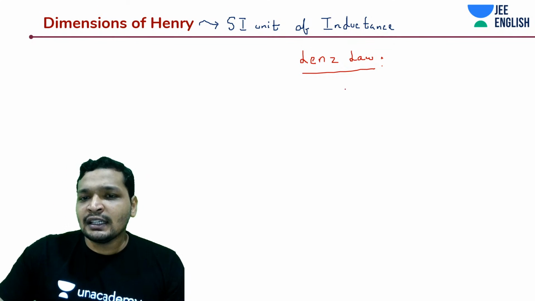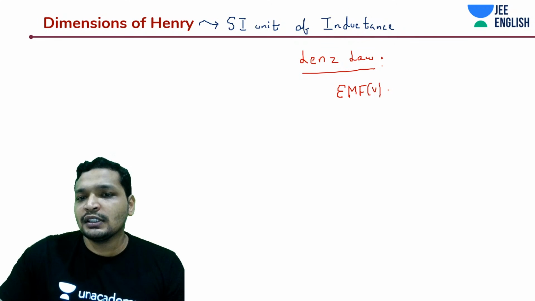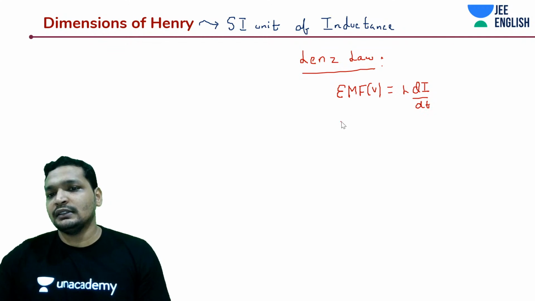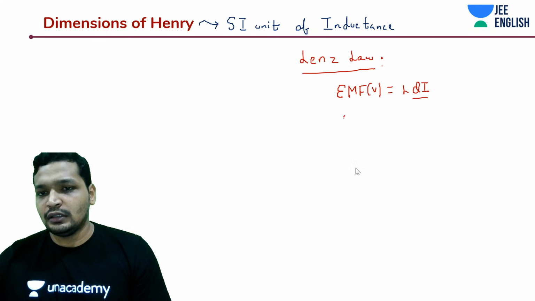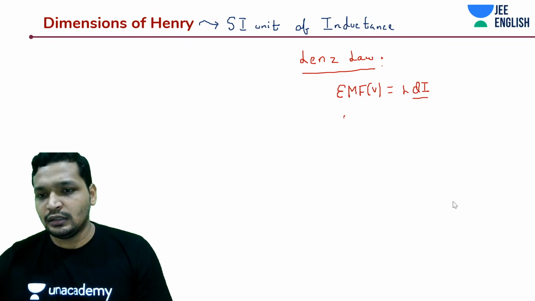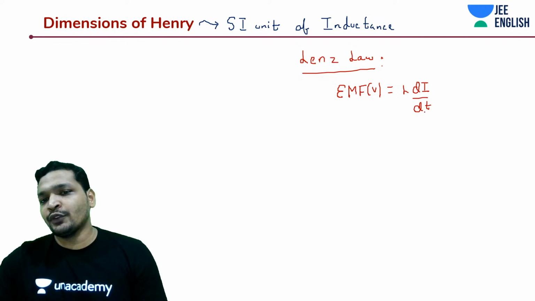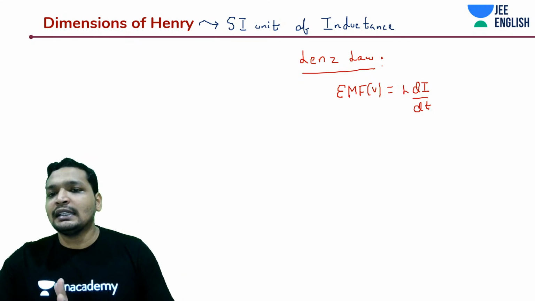Lenz's law says that EMF, electromotive force, which we generally denote in volts, is equal to L into di by dt, where I is current and t is time.